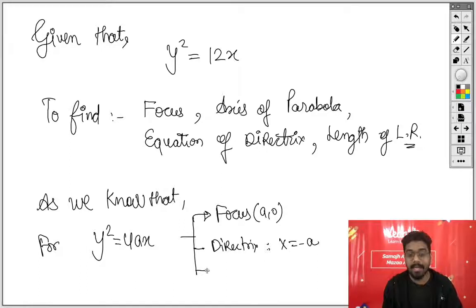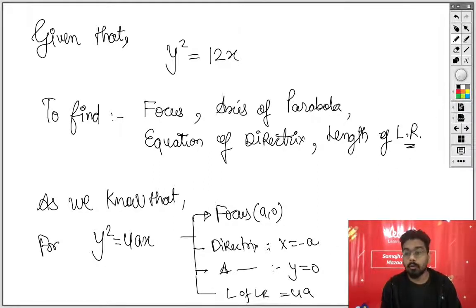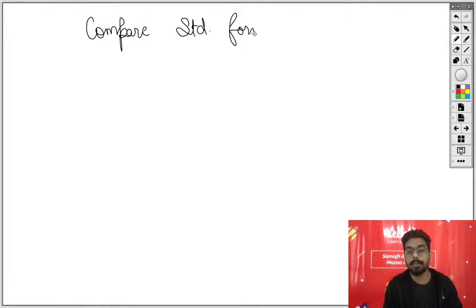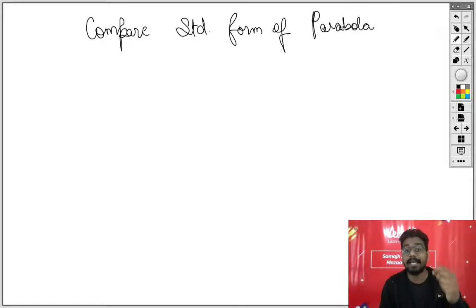Fine. And you will write down the axis of parabola. You will write down y equals to 0, and length of the latus rectum you will write down as 4a. So what you will write down? Compare standard form of parabola, and you will write down what exactly you are taking as a step.